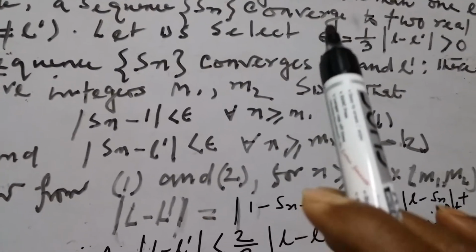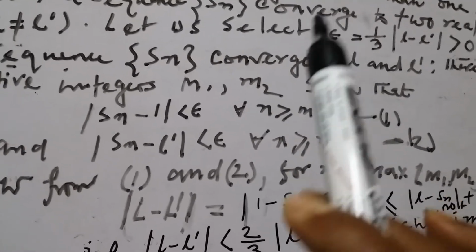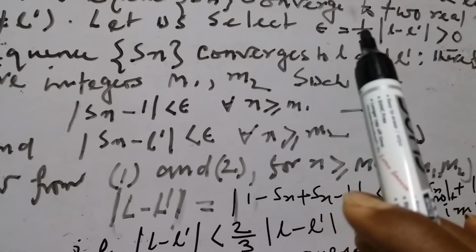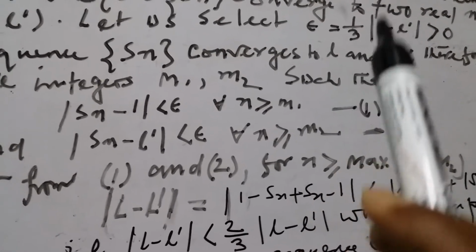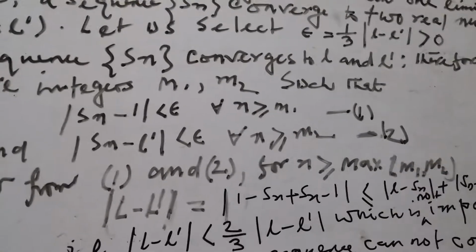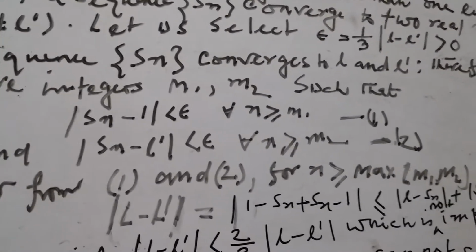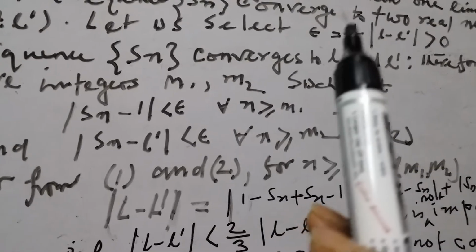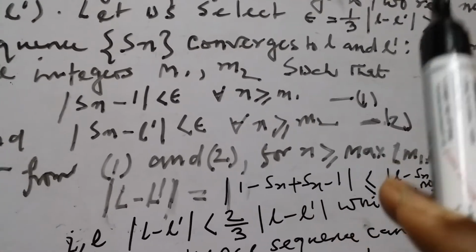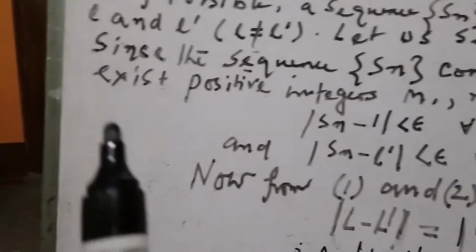Let us select epsilon equal to 1 by 3 of the modulus of L minus L dash, which is greater than 0.